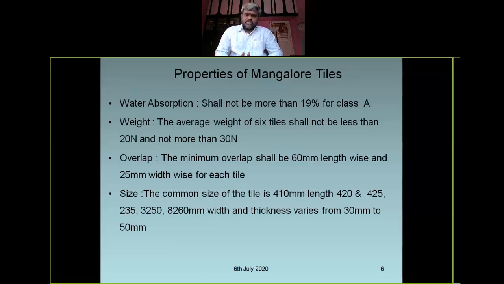The common sizes available of Mangalore tiles may be 410 mm length, 420 and 425 mm, 235 and 250 mm width, and thickness from 30 mm to 50 mm. It is available in Mangalore tiles.